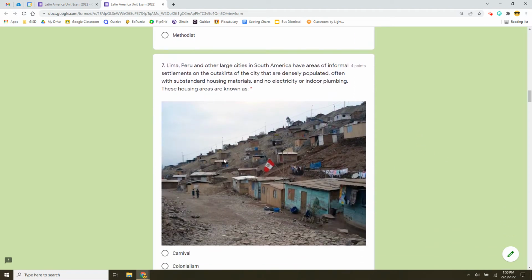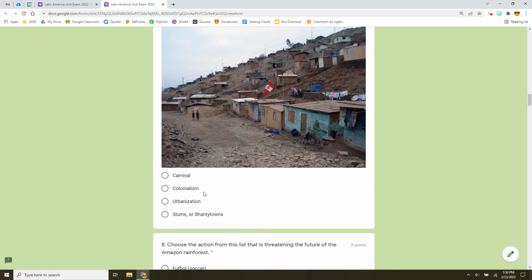Number seven, again, use the image to help with your answer choice. Lima, Peru, and other large cities in South America have areas of informal settlements on the outskirts of the city that are densely populated, often with substandard housing material and no electricity or indoor plumbing. These housing areas are known as Carnival, colonialism, urbanization, slums, or shantytowns.